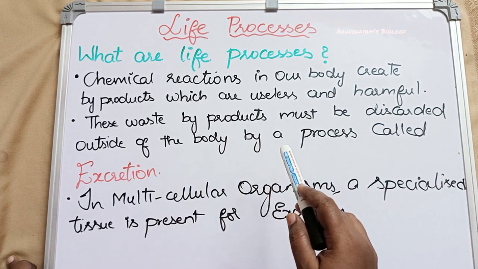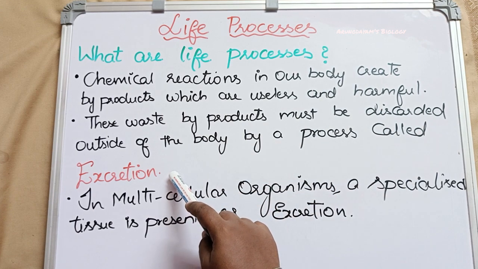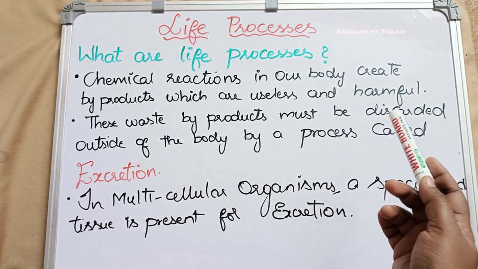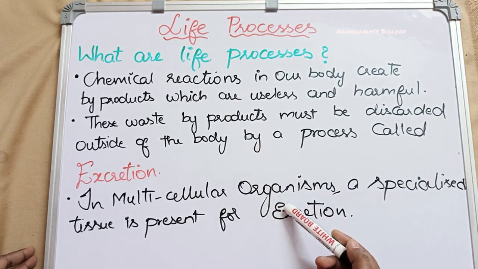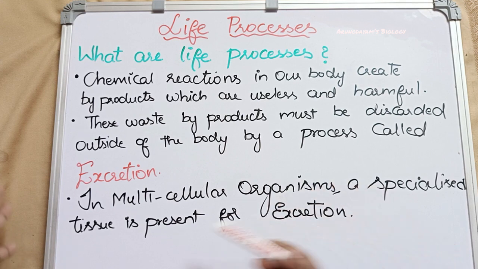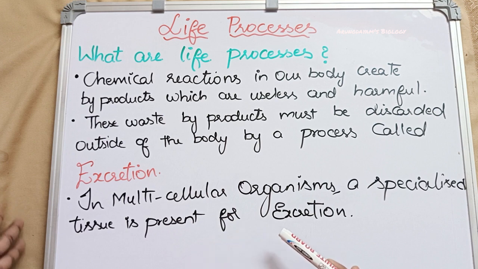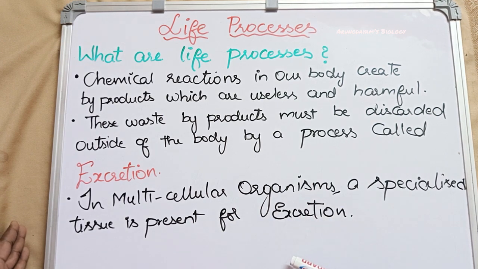Here also the same concept applies. In single celled organisms, excretion is very simple, by the diffusion process. Why? Because their body is in direct contact with the external environment. But in multicellular organisms, diffusion is not enough. So in them some specialized tissue is present which performs this life process called excretion. So that is about our fourth life process, excretion.